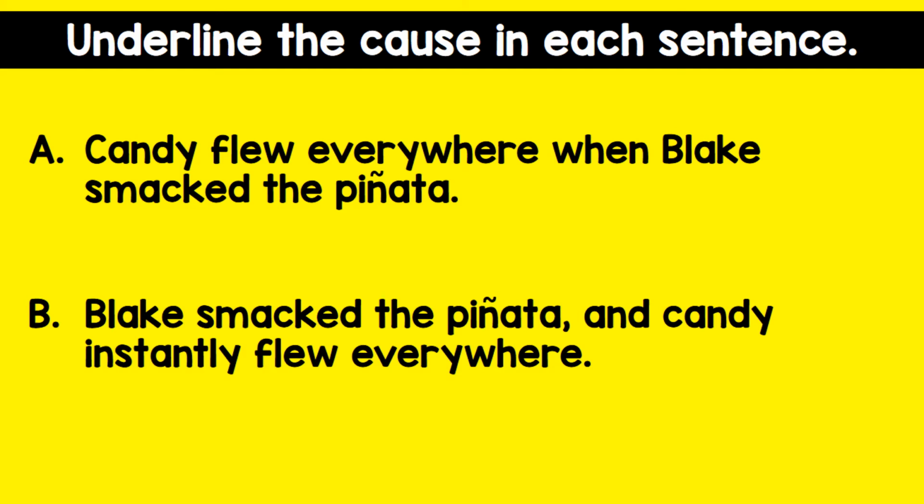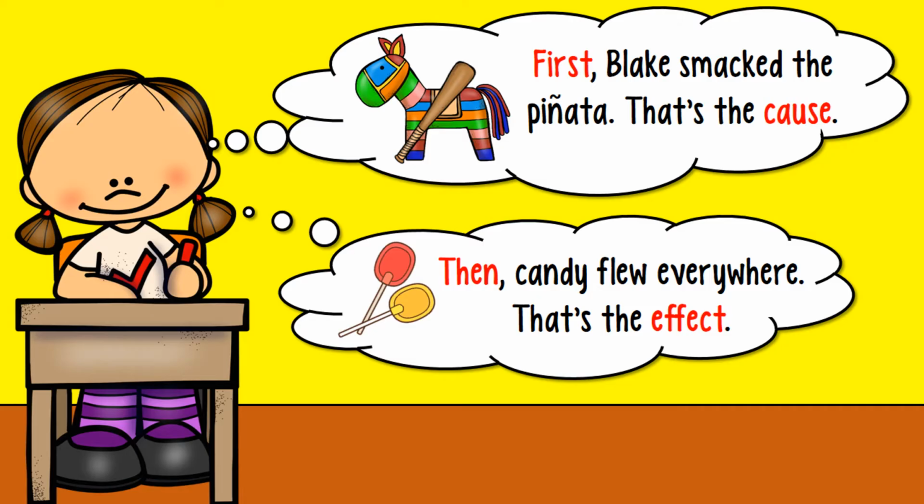Let's look at these two sentences and underline the cause. Sentence A: Candy flew everywhere when Blake smacked the piñata. Sentence B says, Blake smacked the piñata and candy instantly flew everywhere. So first, Blake smacked the piñata, so that's the cause, and then candy flew everywhere.